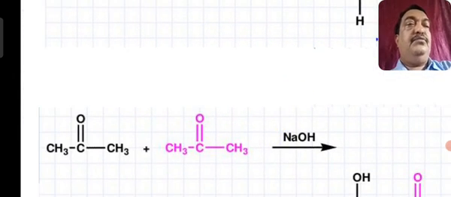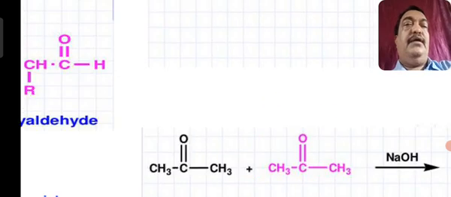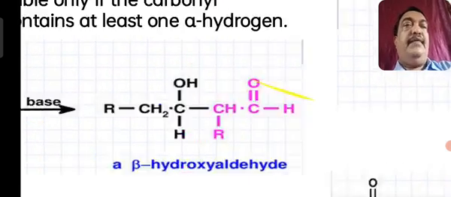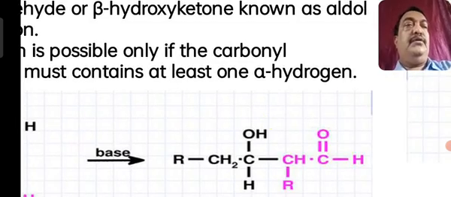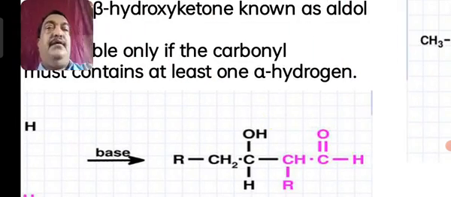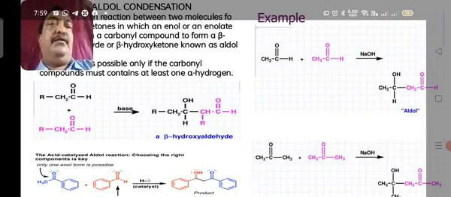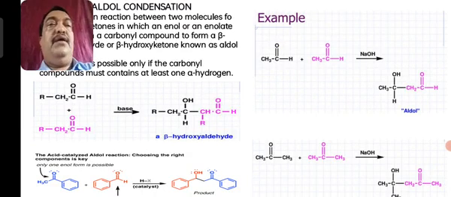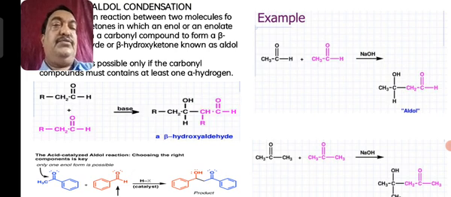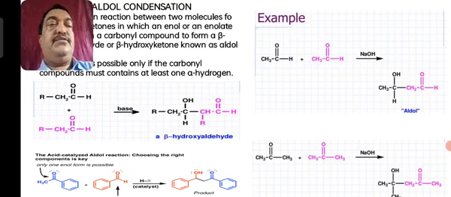So this is how the reactions of aldol can be explained. Sometimes they may ask a 5 marks question: explain the mechanism of aldol reaction. For that, first you simply write what is aldol condensation. Aldol condensation is a process in which two similar aldehydes or two similar ketones, or an aldehyde and a ketone, undergo condensation in presence of a base to form alpha beta hydroxy aldehydes or ketones respectively.